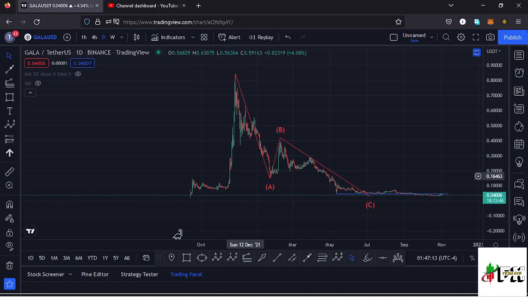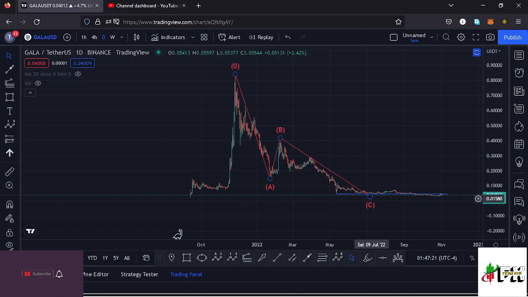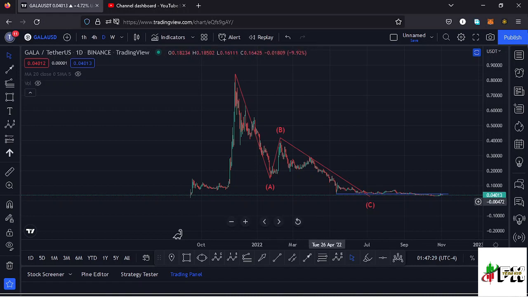I'll kickstart the video by giving a brief of what has been happening here on the Gala Games chart. From the all-time high, we have been seeing lower prices in this massive ABC corrective movement, which has now taken us back to around the $0.031 mark, and after making that low, we are seeing a bit of a bounce to the upper side.